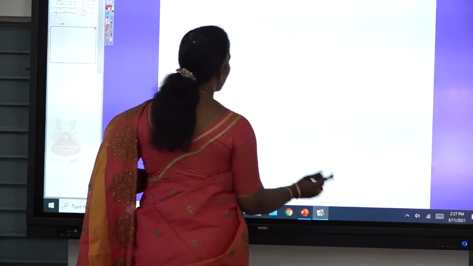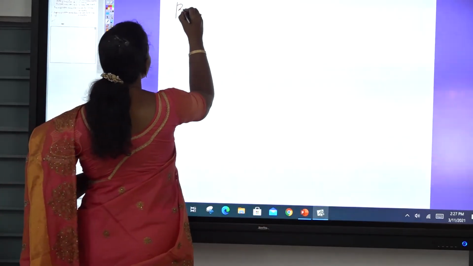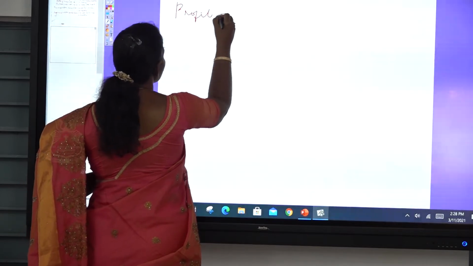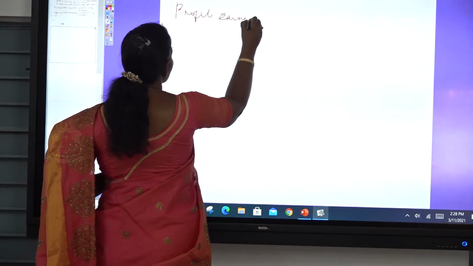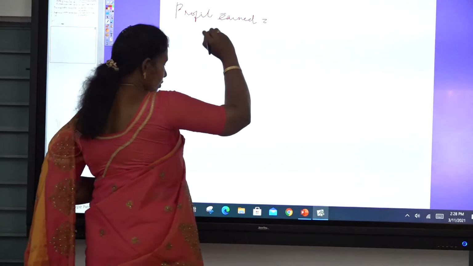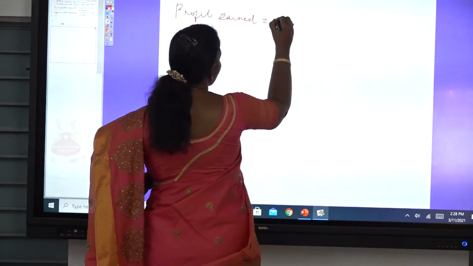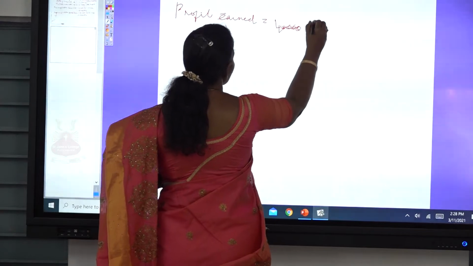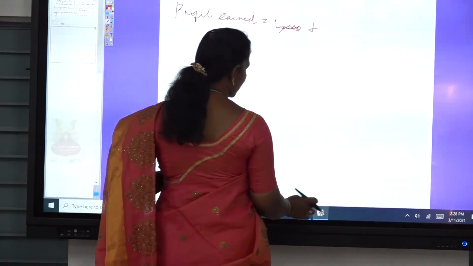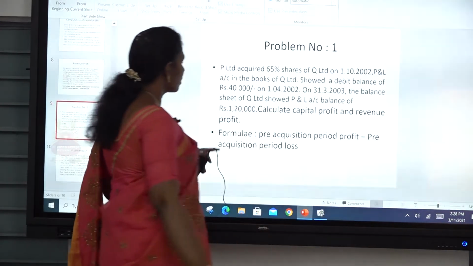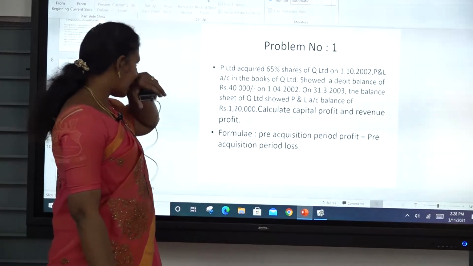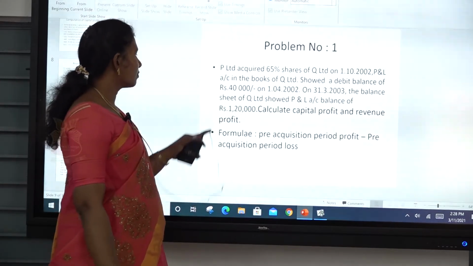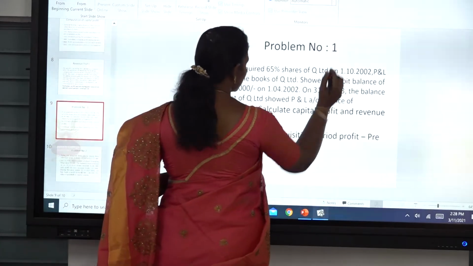So profit earned is equal to 40,000 plus, next, the balance sheet of Q Limited showed a profit and loss account balance of 1,20,000.